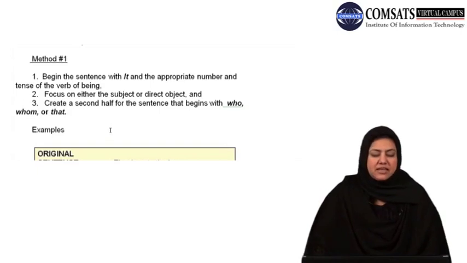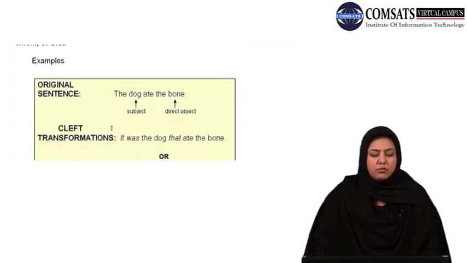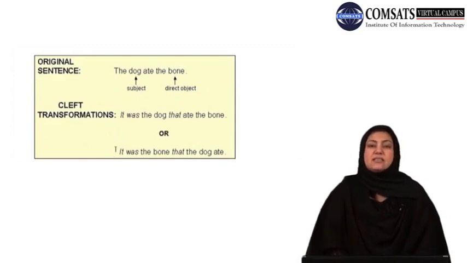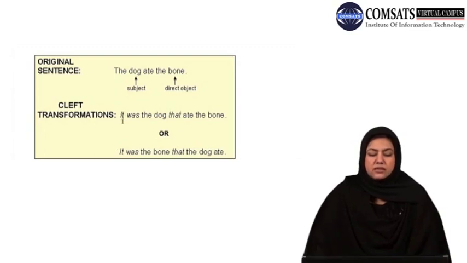What I mean by this, let me give you a concrete example. The original sentence is: the dog ate the bone. The cleft transformation would be: it was the dog that ate the bone. So you would use it at the beginning, then an auxiliary, it was the dog, and then you would use that and the rest of the sentence, ate the bone. It was the dog that ate the bone.